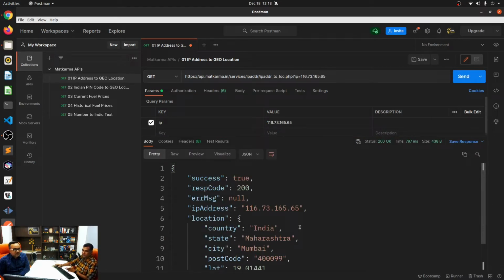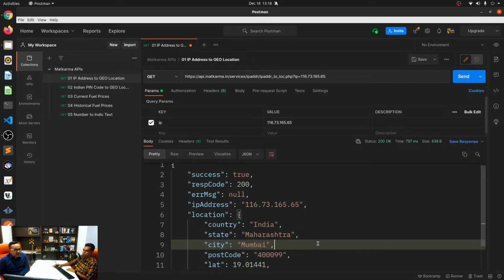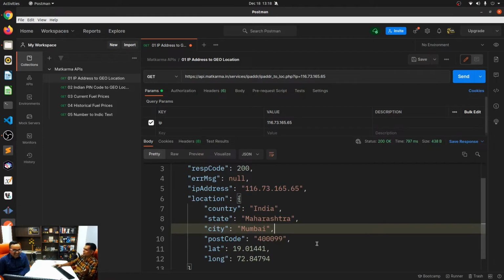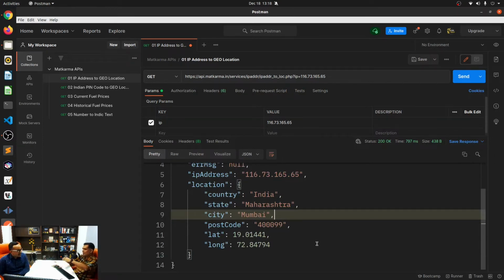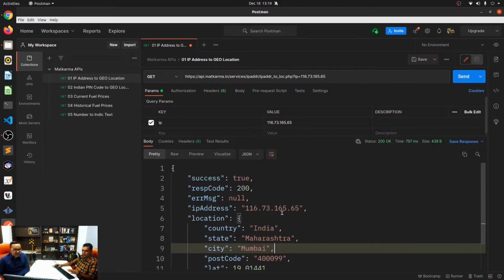Now this tells me that this is in India, Maharashtra, but we are not there. We are actually in Mylapore, Chennai, Tamil Nadu. The reason is that our exit point from India is over there, and it just records that as our IP address. That's what Google tells us. But you get the idea.